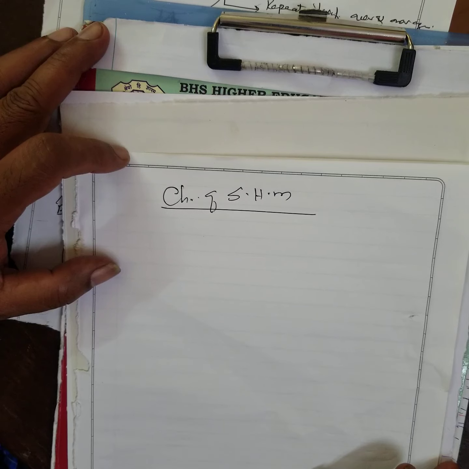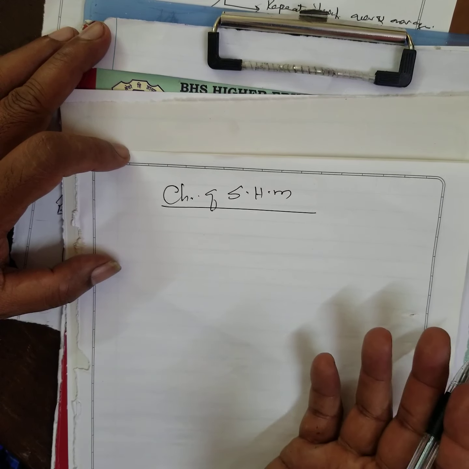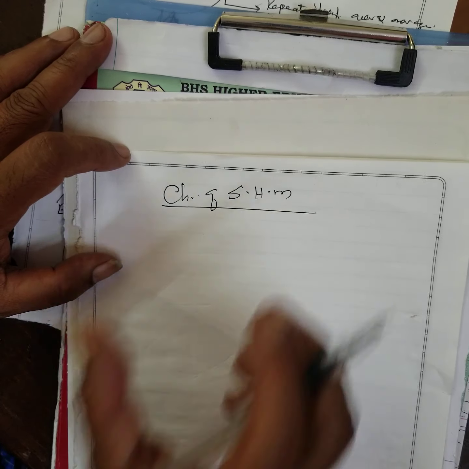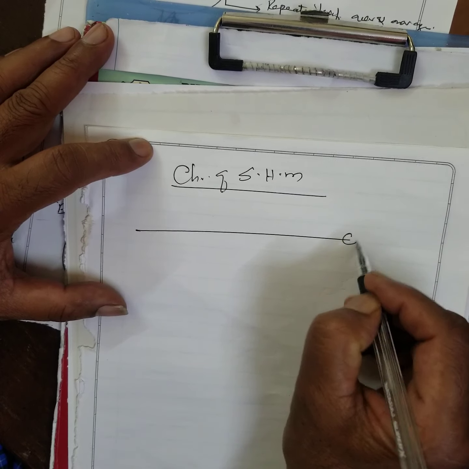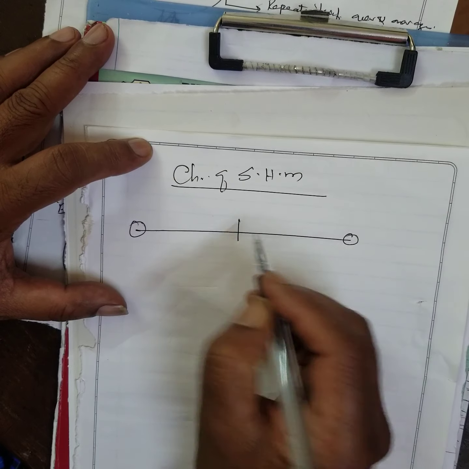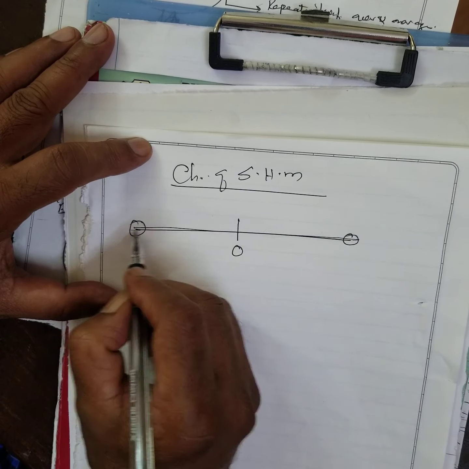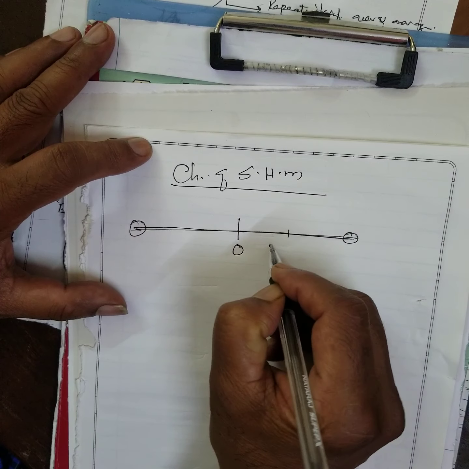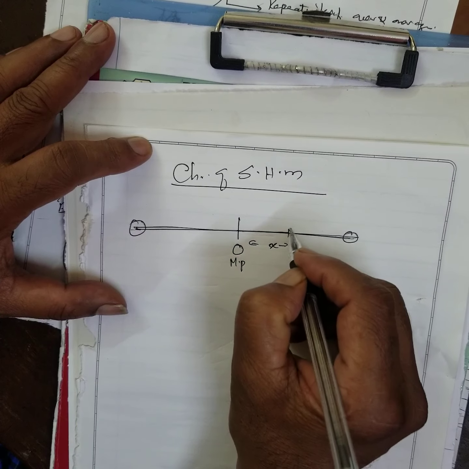This is the type of motion described by a harmonic function, like a musical instrument or even a pendulum. It's called simple harmonic motion. But what is the characteristic of a simple harmonic motion? It should be periodic, correct. It is an oscillation, that is also correct. And the only thing is, if this is x, x is the displacement from the mean position.